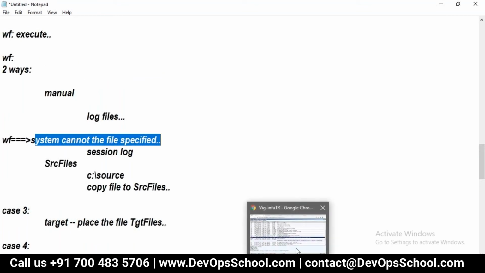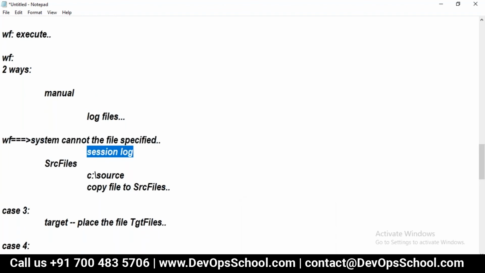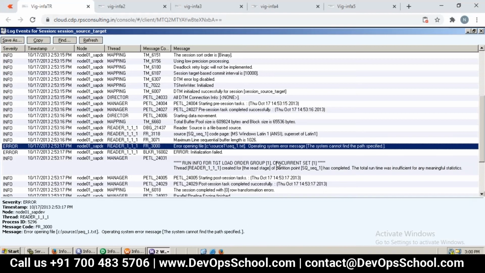Now we need to go and look at what? Under the session log we can go and see it. Now what is the next step? We could see this message, right? Yes or no? Yeah. Then what is the severity level we have? Log level we call it. So error. We got 4 log levels: info, error, then warning, and fatal. Remember, yeah. If you say error severity level or log level or trace level, they're all the same. Then we can see the corresponding message.